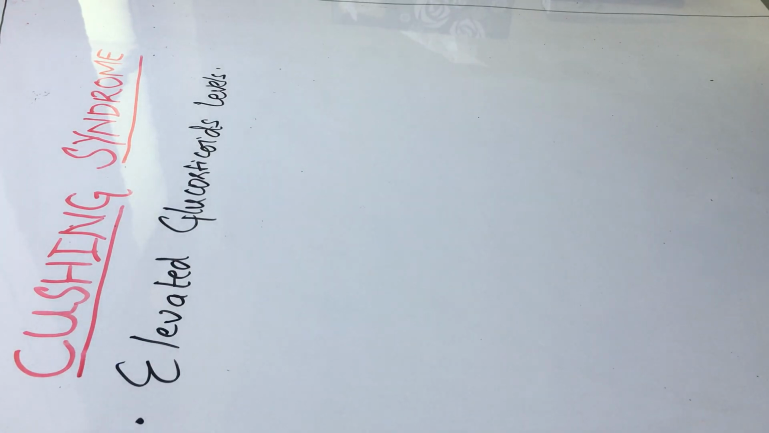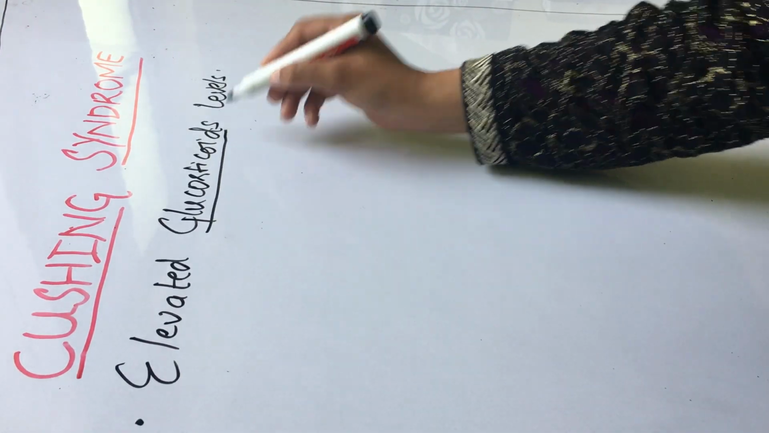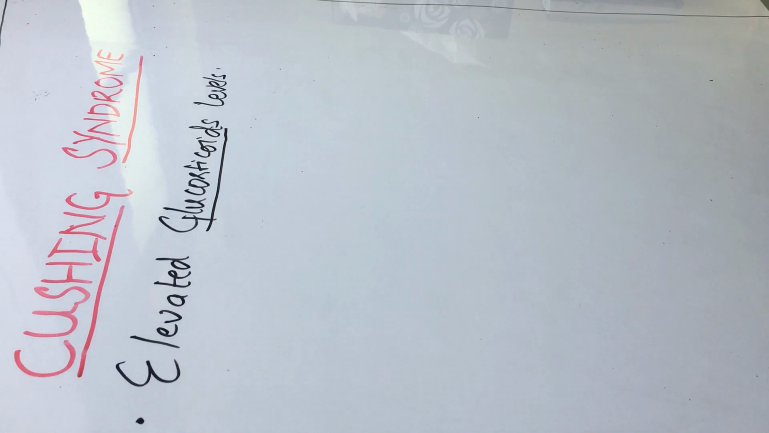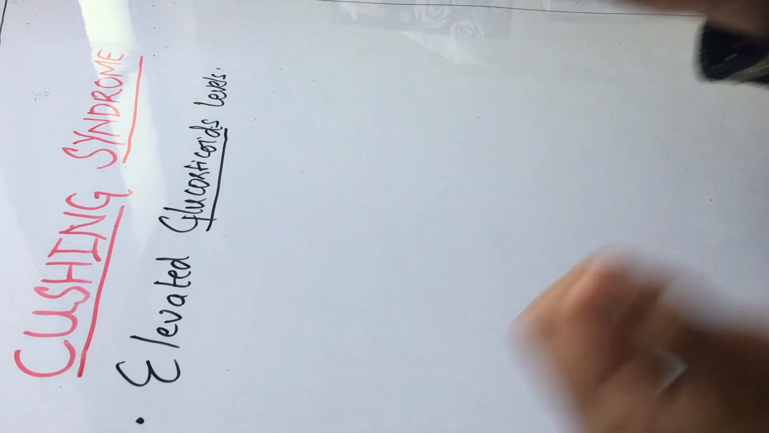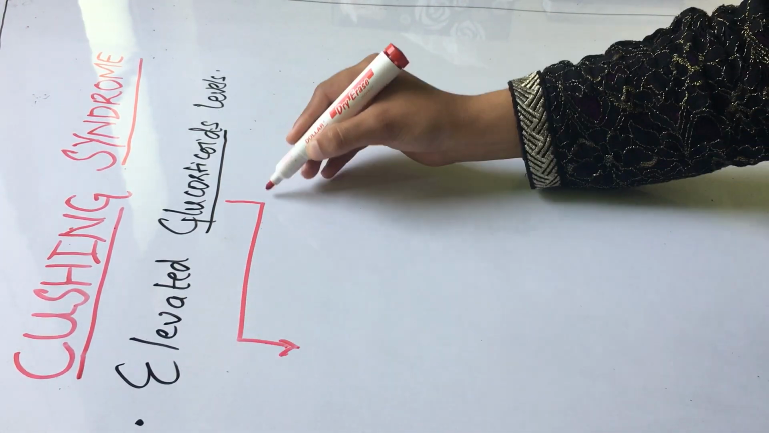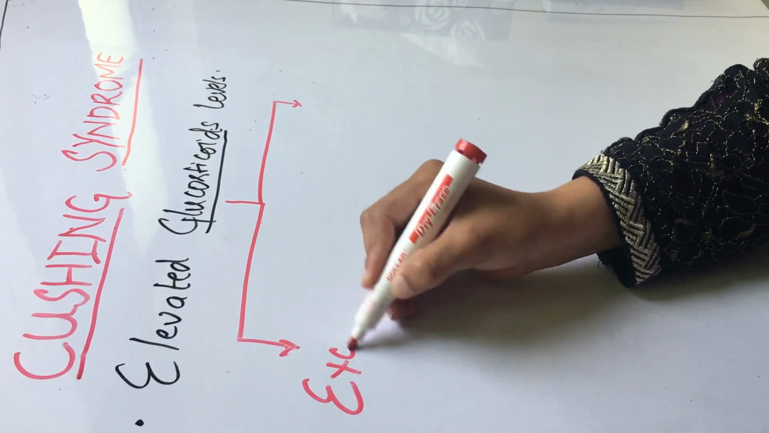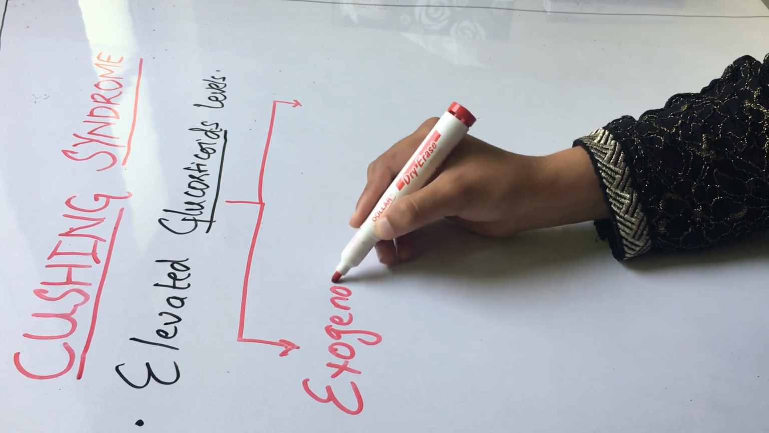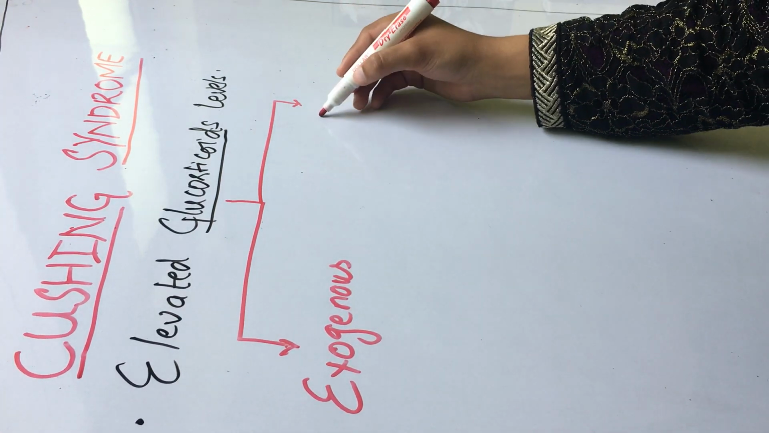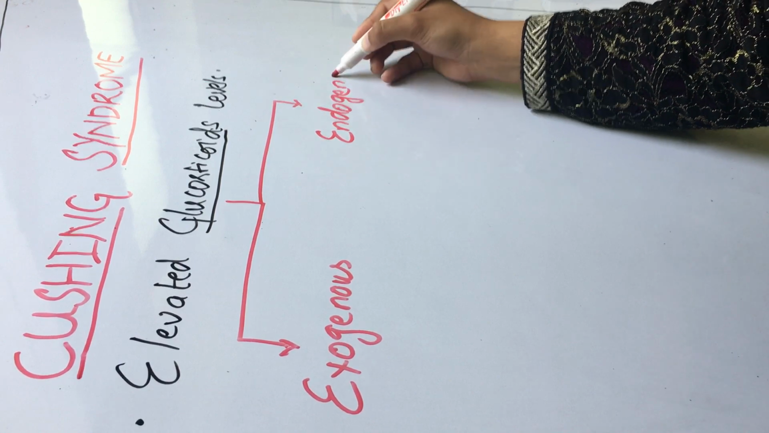Okay, so what is Cushing syndrome? Cushing syndrome is caused by various conditions that produce elevated glucocorticoid levels in your body. Now, how does the level of glucocorticoid rise in your body? What could be the various causes? There are mainly two underlying causes, based on the source of raised glucocorticoid levels. The first is exogenous and the second is endogenous.